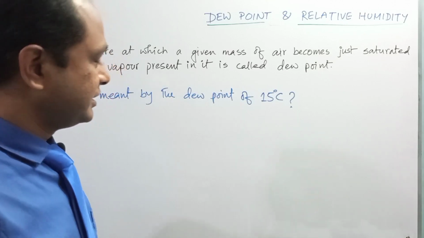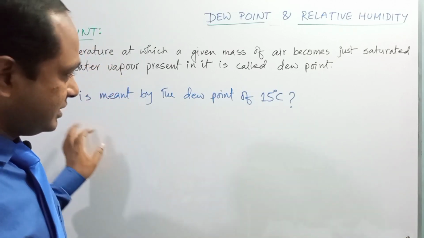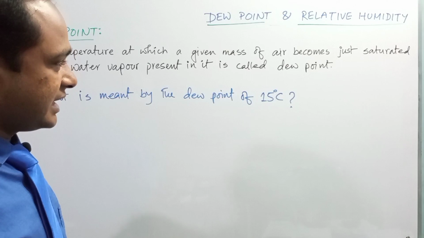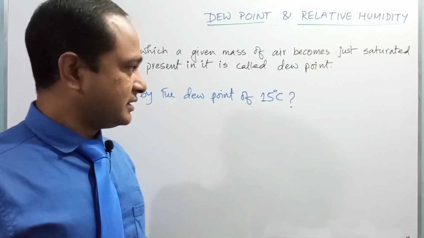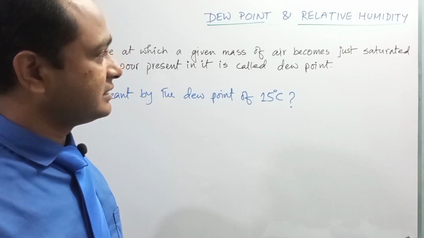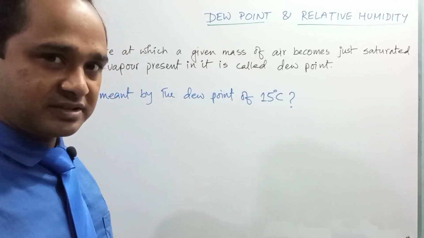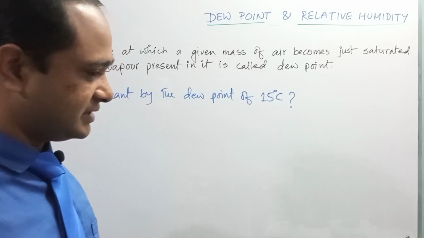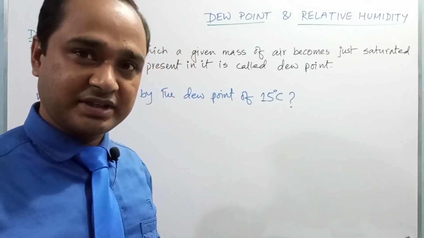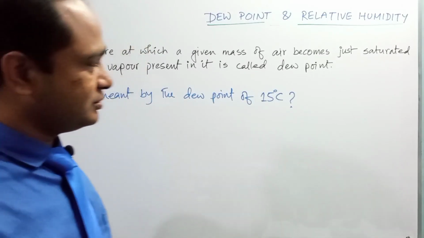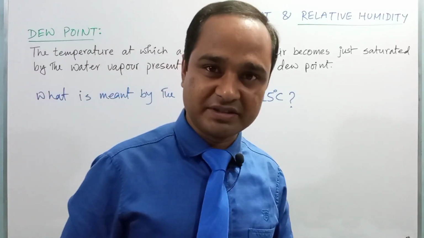Or you can also explain the statement as that at 15 degree Celsius a certain amount of air becomes saturated by the water vapor present in it, or at 15 degree Celsius dew starts to condense or starts disappearing. Now we are going to see what relative humidity is.